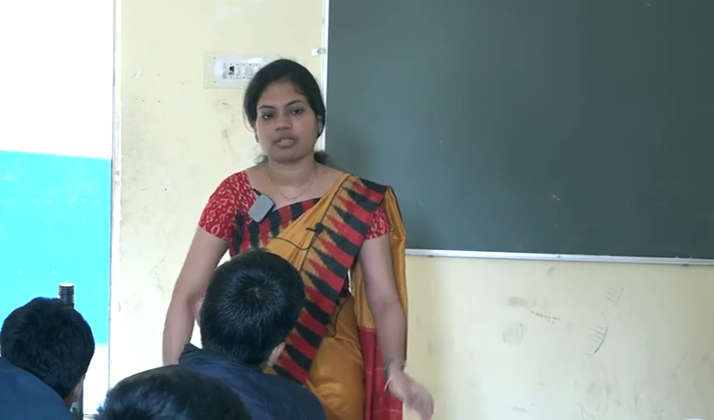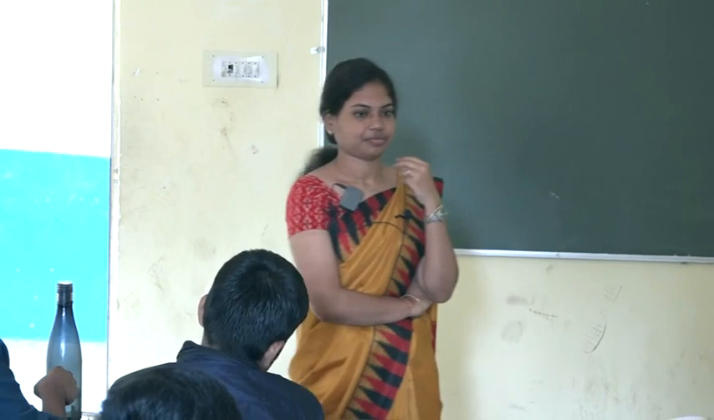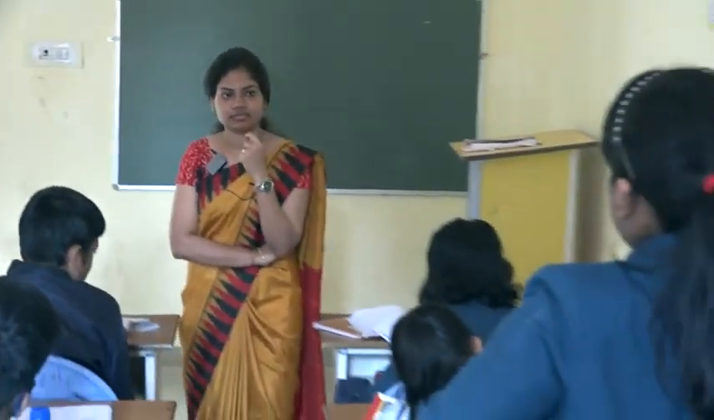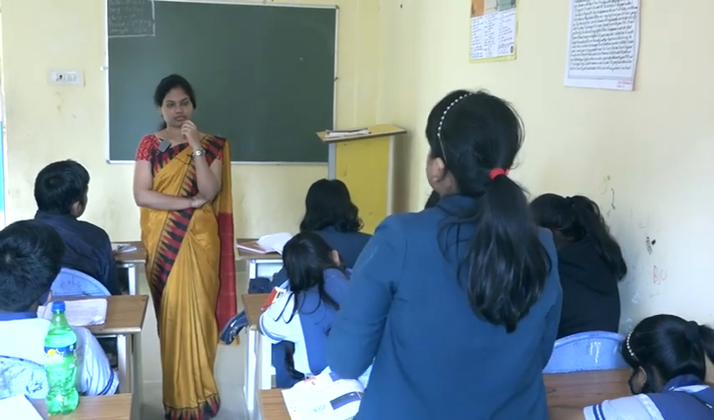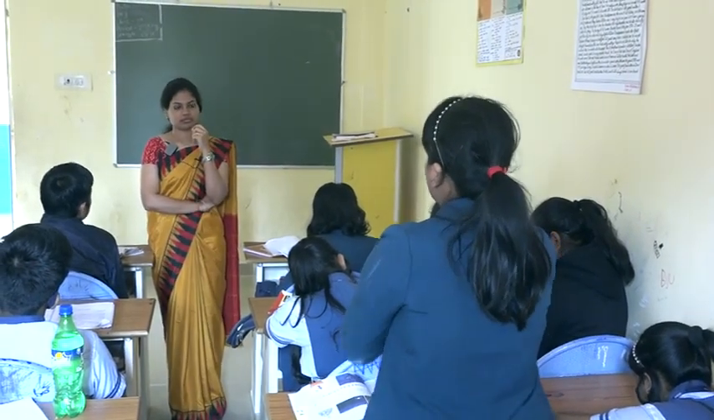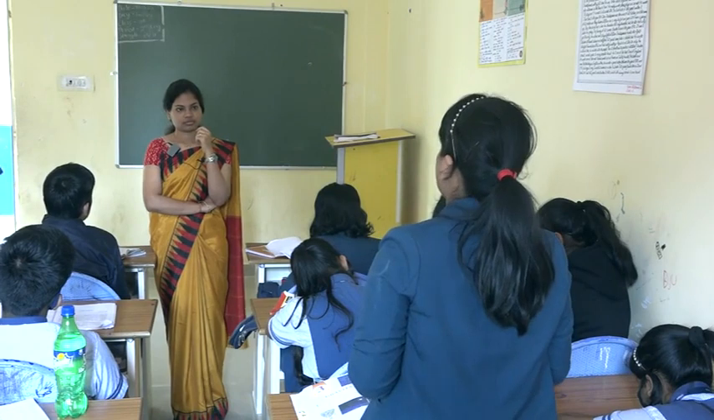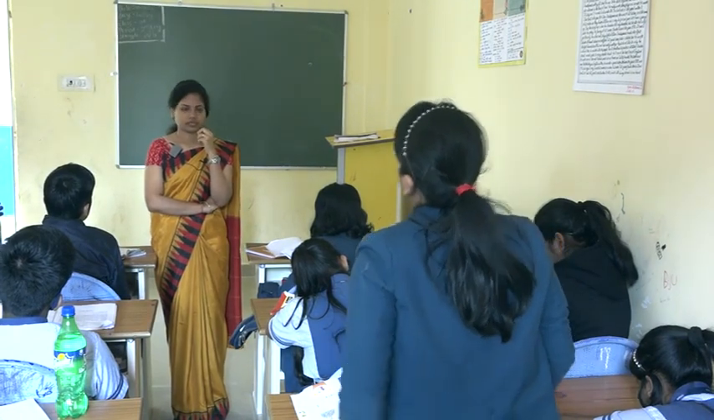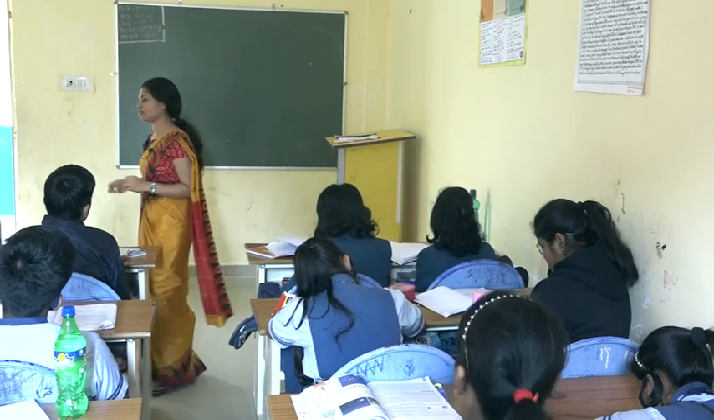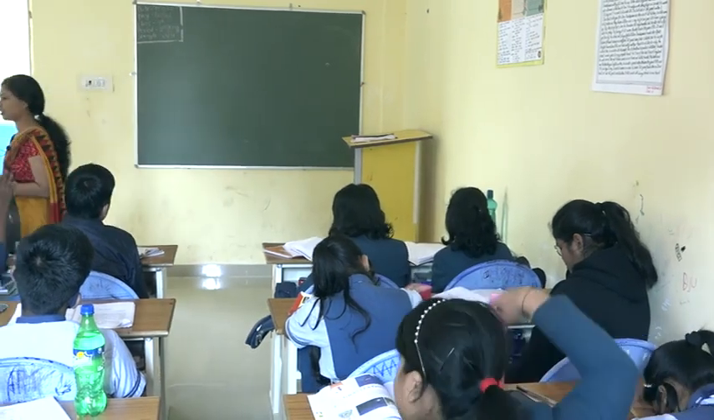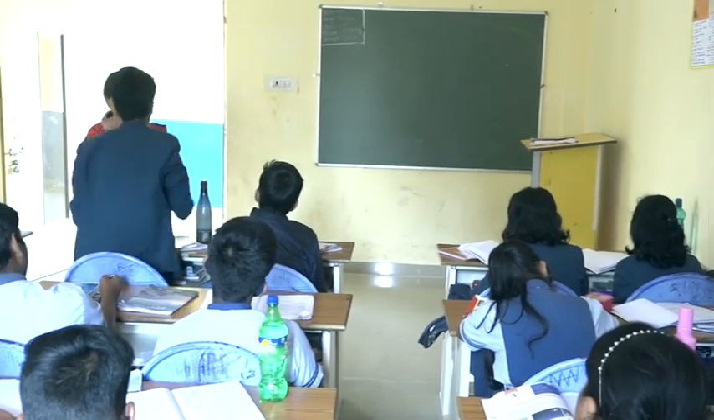Then what is the universal law of gravitation? Every body in the universe attracts each other, and the force of attraction is directly proportional to the product of the masses and inversely proportional to the square of the distance between them. That is the universal law of gravitation. What is the mathematical expression for the universal law of gravitation? Write it down.